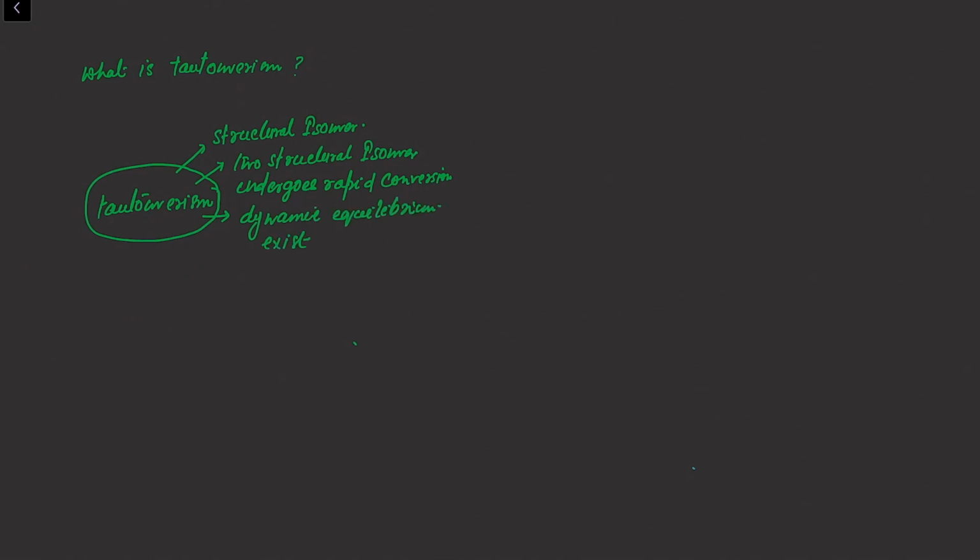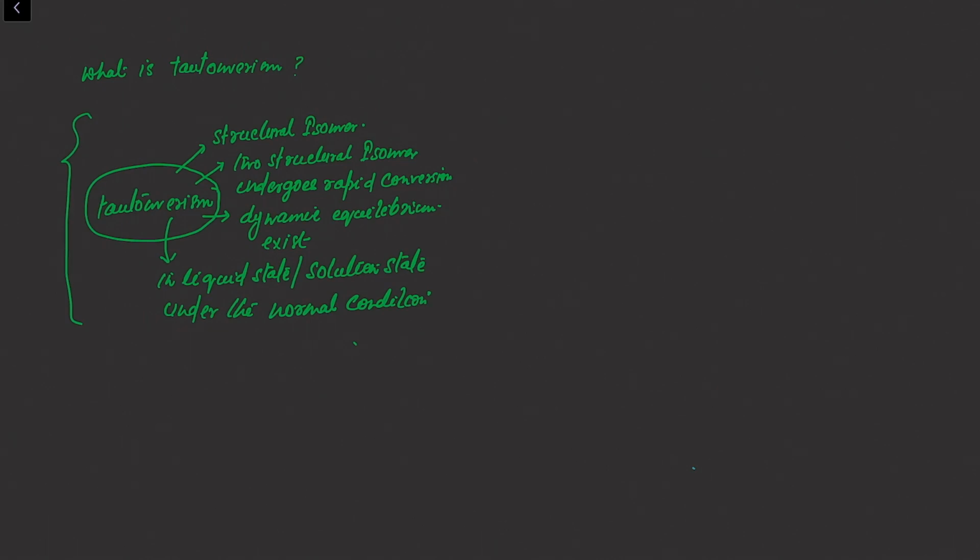between the two isomers. Now the question is: is tautomerism possible in all states of a compound, in the solid state, in the gaseous state, in the liquid state, or in solution? The answer is no. This type of structural isomerism is possible only in the liquid state or solution state under normal laboratory conditions. So this is the complete definition of tautomerism.